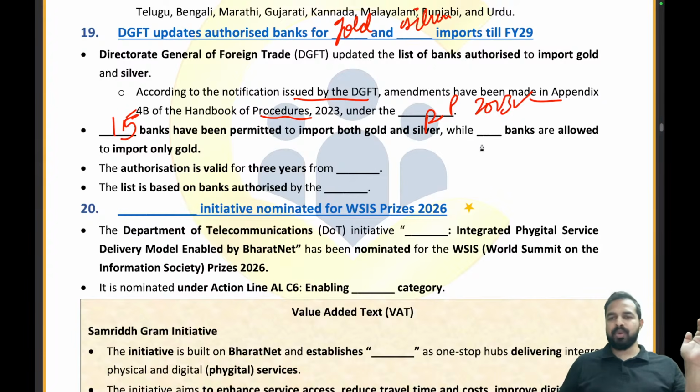And how many banks for only gold? 2 banks. The authorization is valid for 3 years. What is the time period? 1st April 2026 to 31st March 2029. Clear? The list is based on the banks authorized by the nominated agencies.